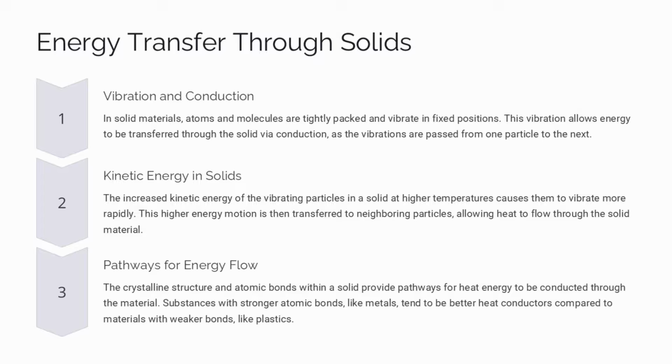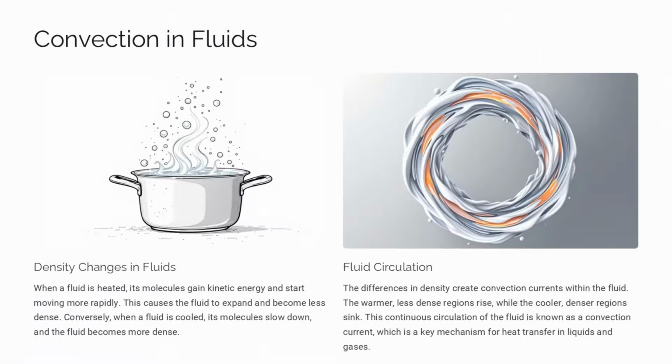The crystalline structure and atomic bonds within a solid provide pathways for heat energy to be conducted through the material. Substances with stronger atomic bonds, like metals, tend to be better heat conductors compared to materials with weaker bonds, like plastics. Fluids like air and water expand when heated and become less dense.